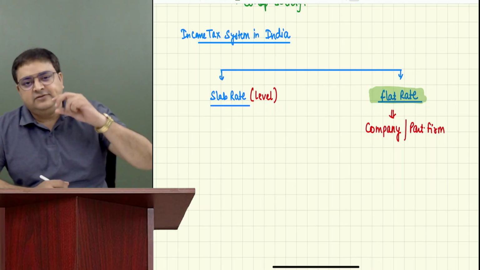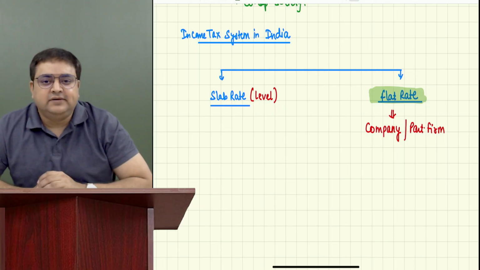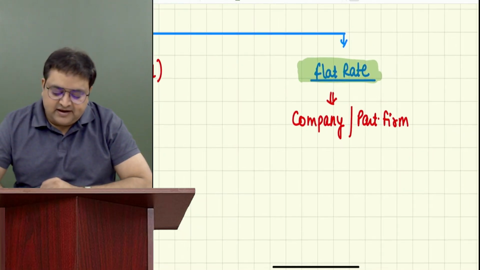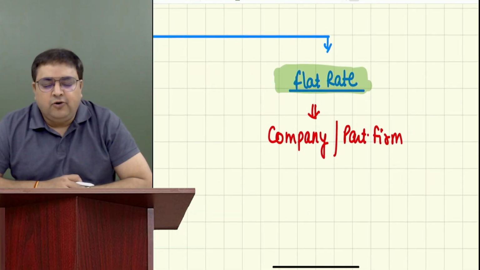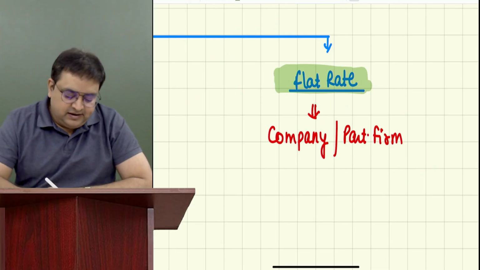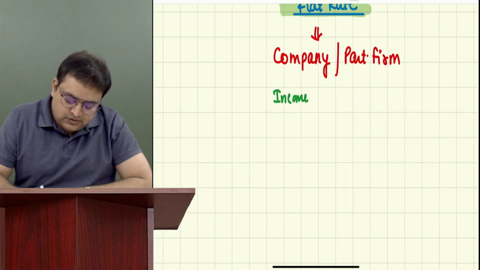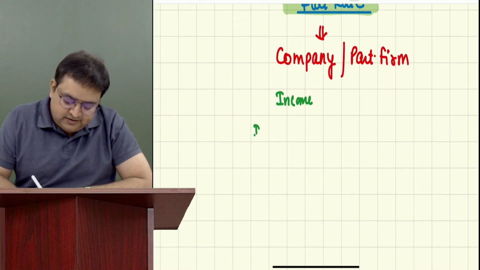Flat rate means there is one rate of tax which you have to pay. What does it mean? Let's say there is a company or a partnership firm earning income. Case 1, they are earning income of 10 lakh.